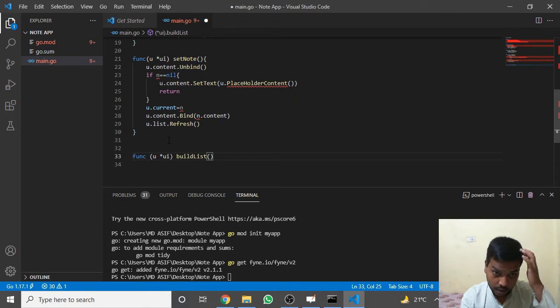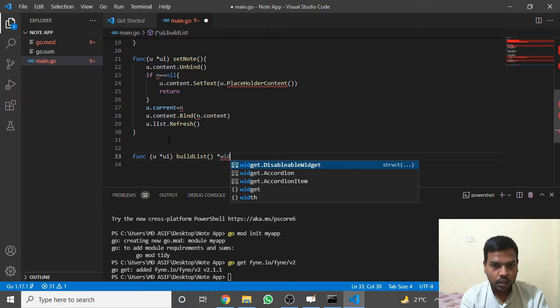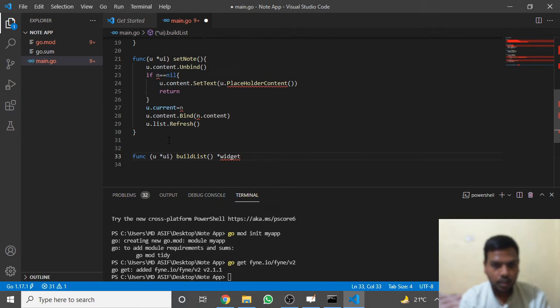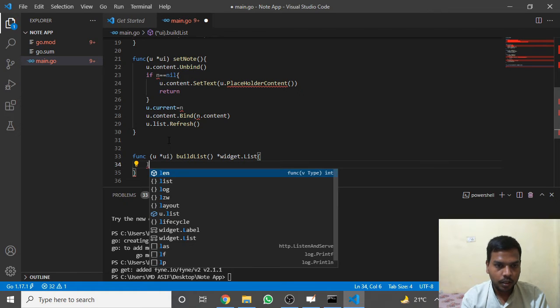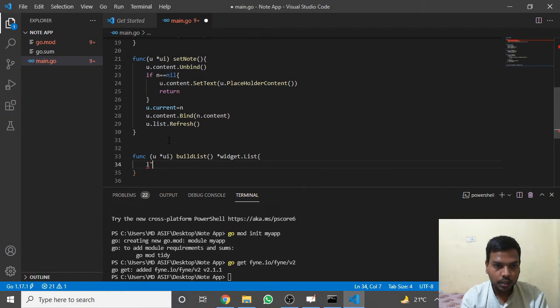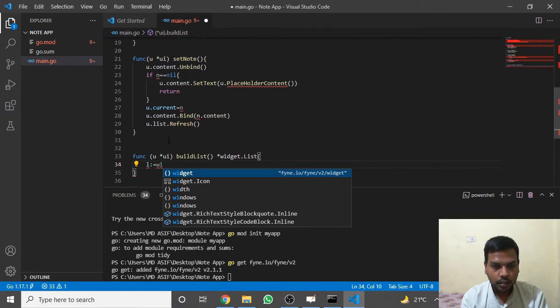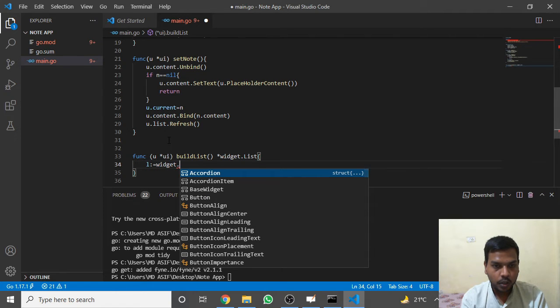and it will create a list. Okay, so widget.list, dynamically we create a list. Widget.list, and what it will perform: create a variable named L, and inside it widget.new and new list.